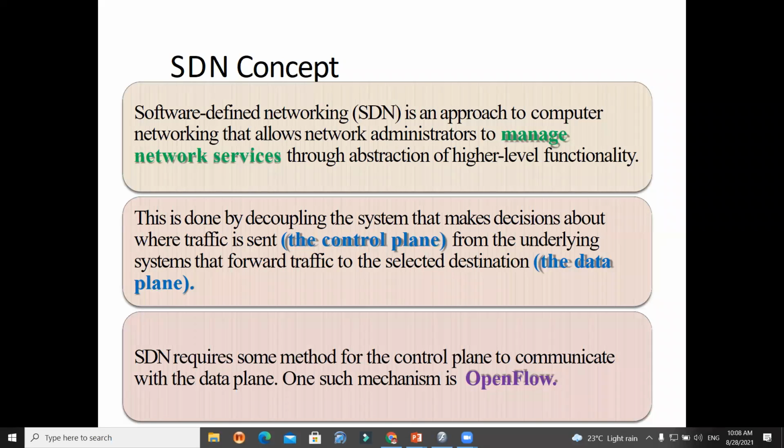So software defined network is a computer networking approach that allows the administrator to manage networking services through abstraction of higher level functionality. Okay, वो manage करता है आपकी network यानी जो network services होती है through the abstraction of higher level functionality. Higher level को पता भी नहीं रहता है कि ये functionality lower level में या middle में काम कर रही है, और उस वजह से आपका working done किया जाता है. This work is done by decoupling the system that makes the decision about the traffic sent. That's why the two planes are there. One is the control plane and another one is the data plane.